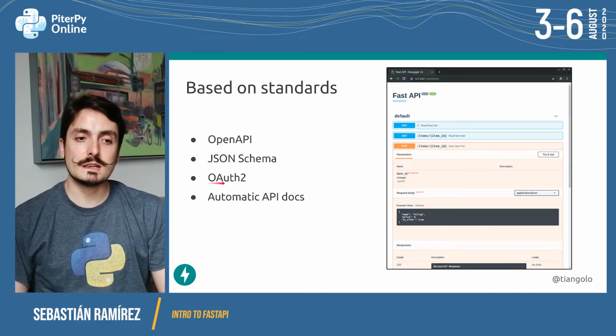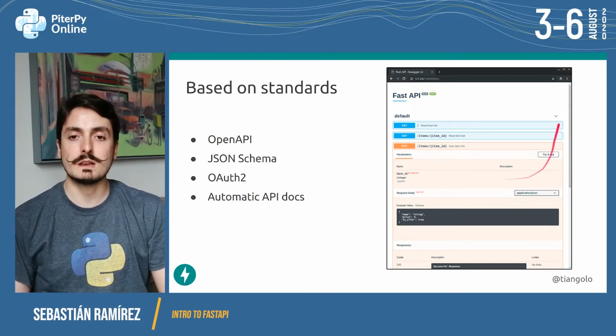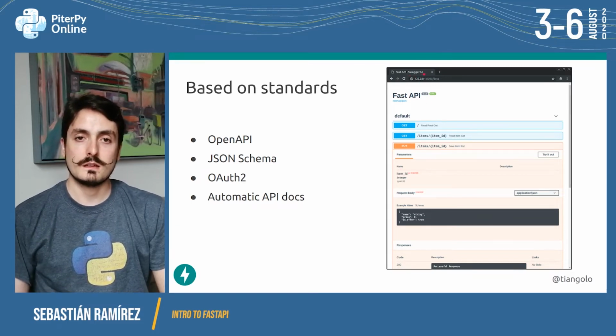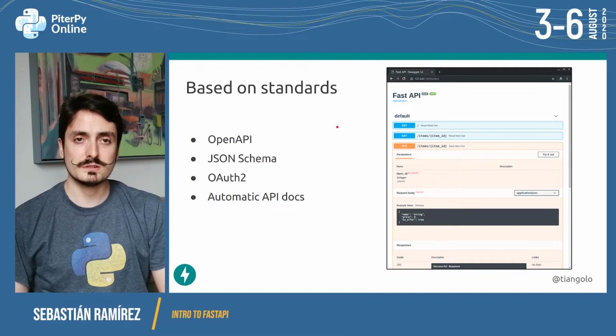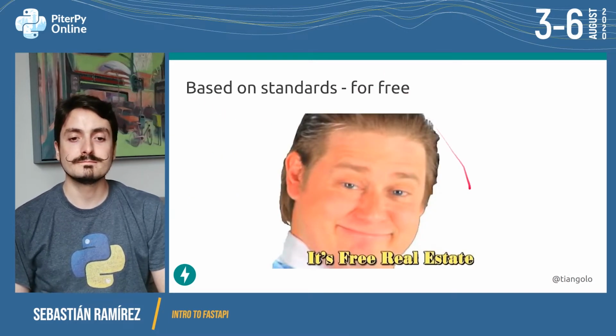And because FastAPI is built around these standards, you can get automatic API documentation for free. So when you create an application with FastAPI, you get a user interface for your API like this one for free. This is actually provided by Swagger UI, which uses the OpenAPI declaration. So you get the benefits of the interoperability that comes with something based on standards.